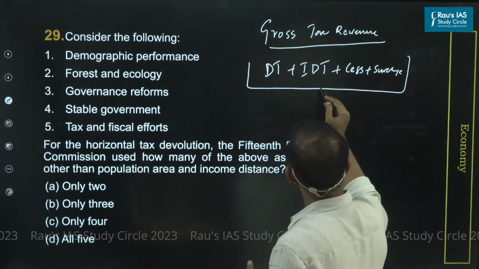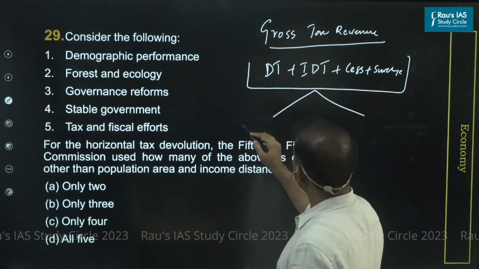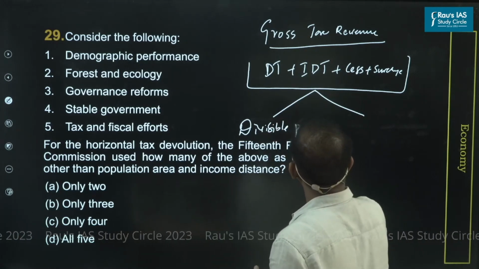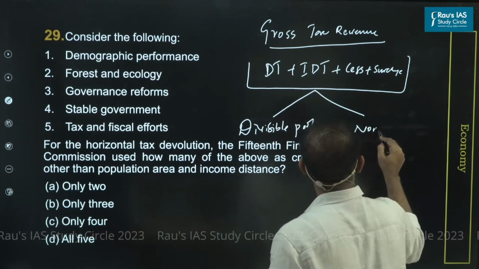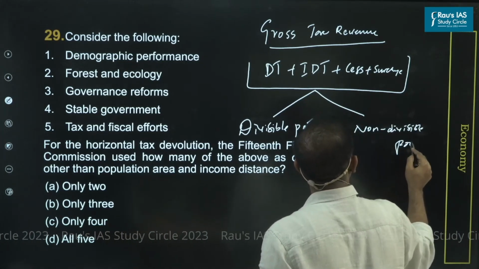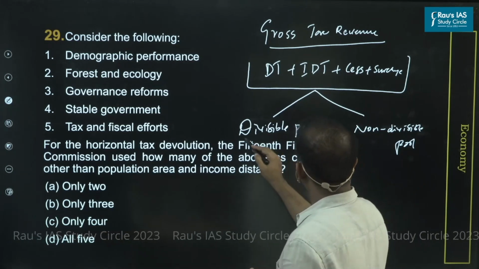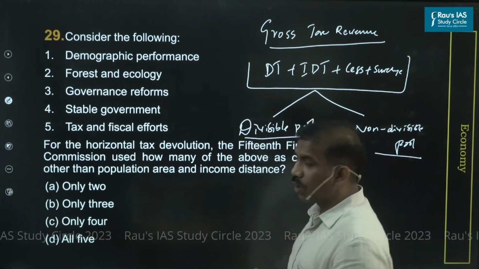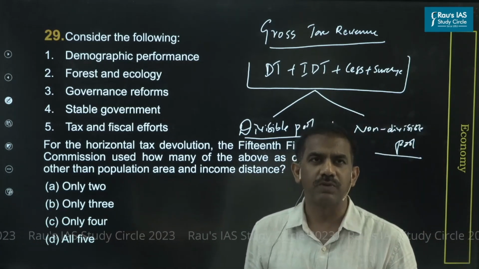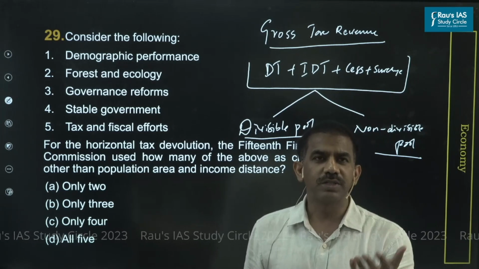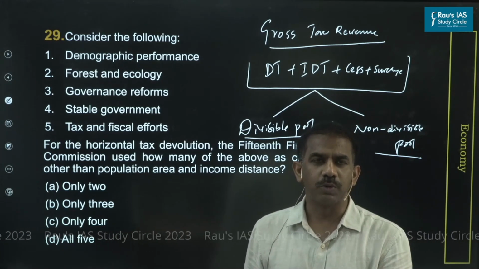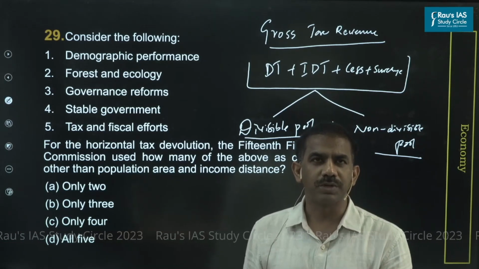And this gross tax revenue is further divided broadly into the divisible pool and the non-divisible pool. I would leave this as an assignment: quickly pause the video and figure it out. Just post in the comment section what constitutes the divisible pool and what constitutes the non-divisible pool, which is not part of the divisible. Okay, the question is simple. Do cess and surcharge happen to be part of the divisible pool or the non-divisible pool? Pause the video and post in the comment section.